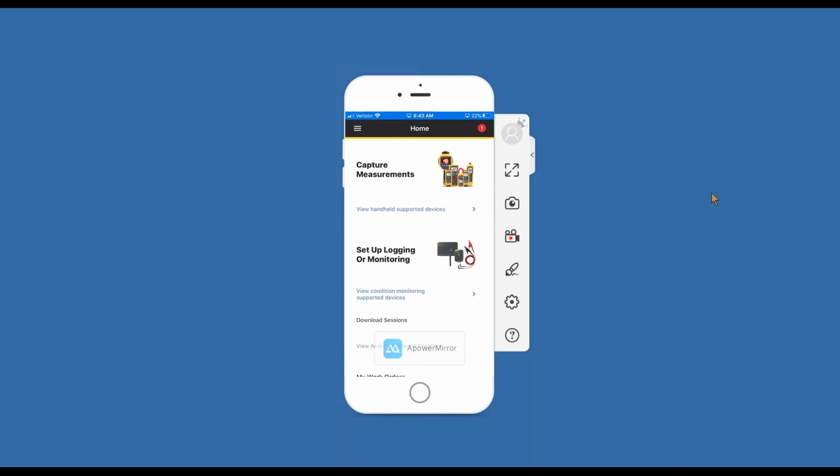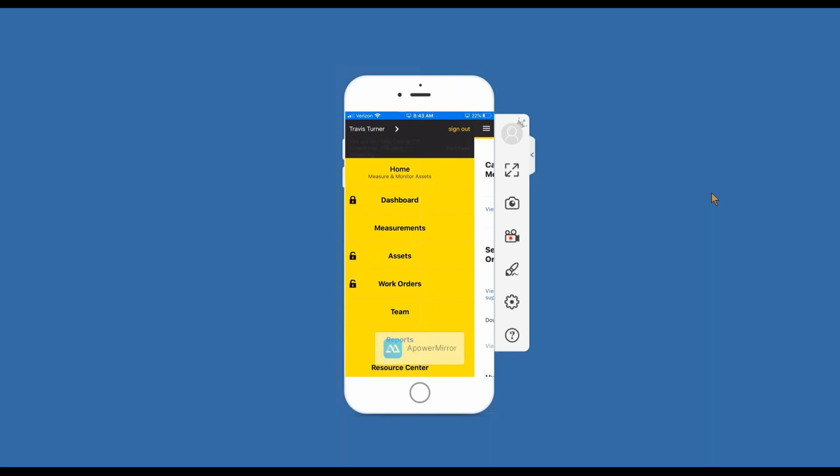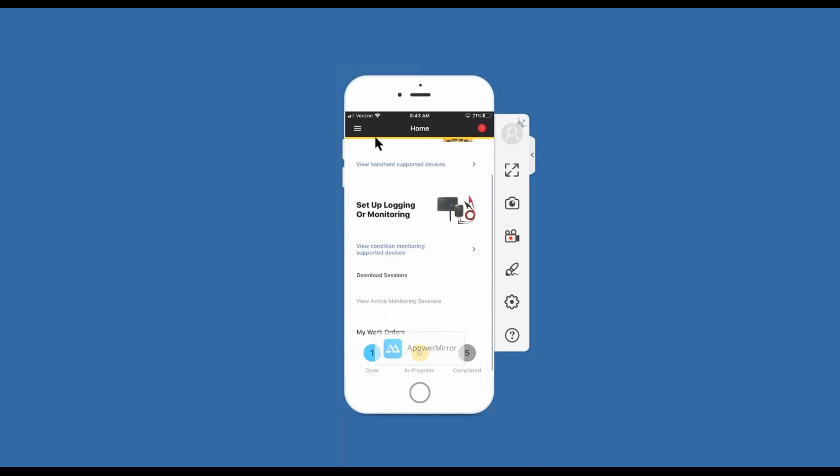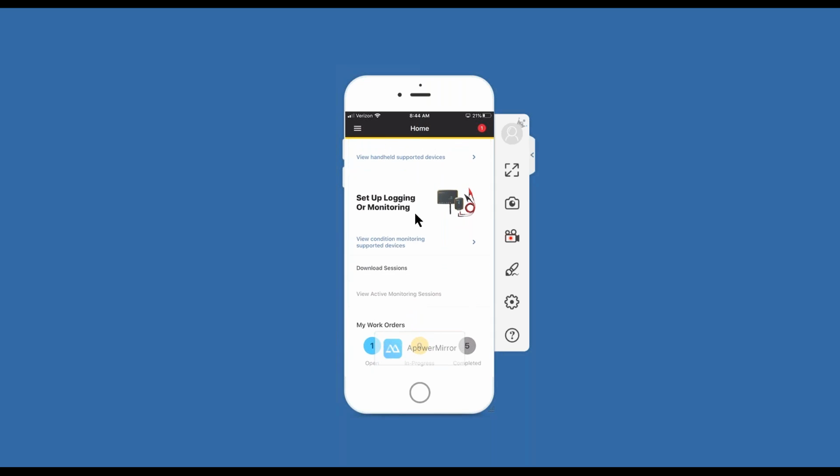So I'm logged in now as Travis. This is Travis's account. You can see his Fluke Connect Assets trial is going to expire after 118 days, but right now I'm logged in as Travis. And on the home page, you'll see that at the very bottom,